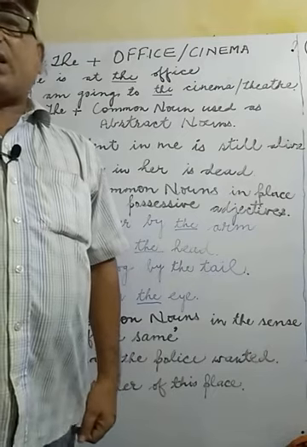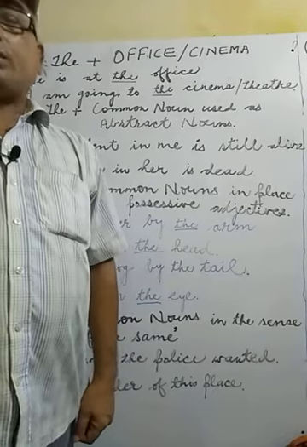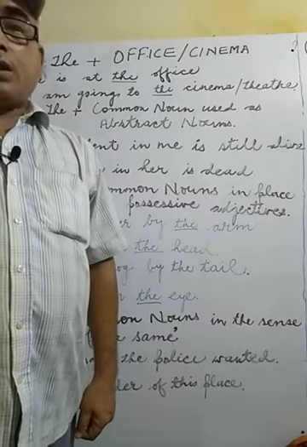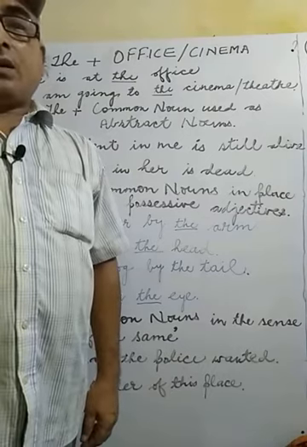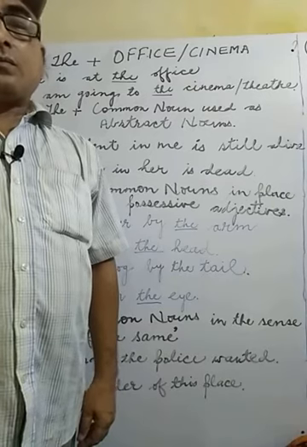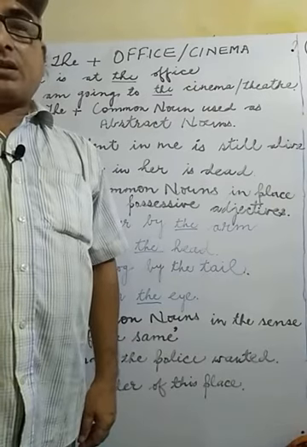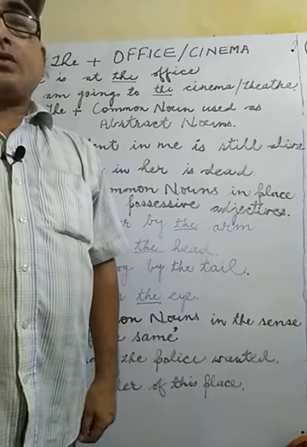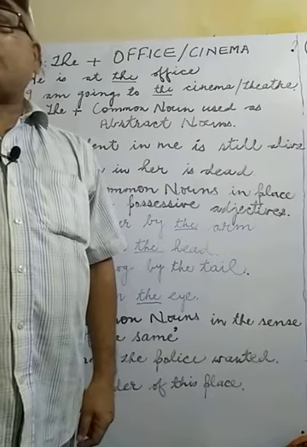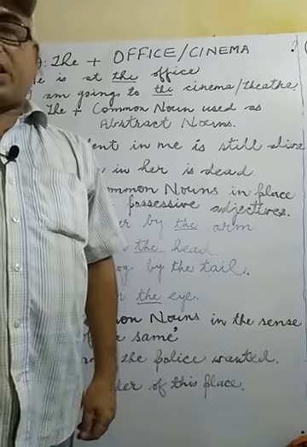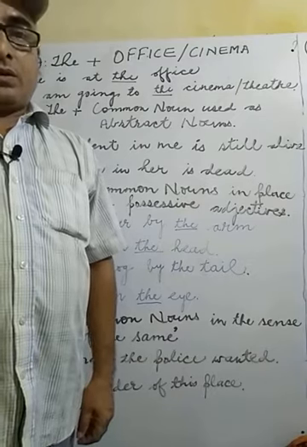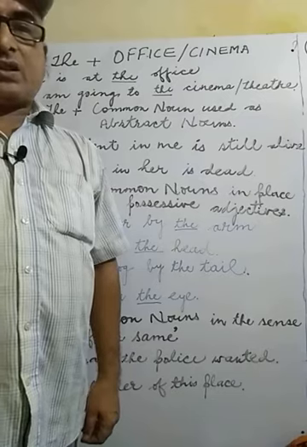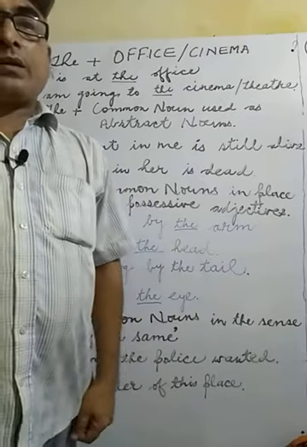If article the is not there, the sentence is incorrect. If you want to construct a right sentence, flawless, without any mistakes or errors, you have to use article the before office, cinema or theater. Examples will also be given. Firstly we have to study one by one.